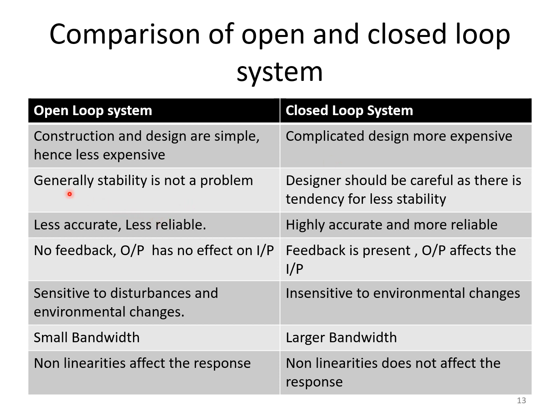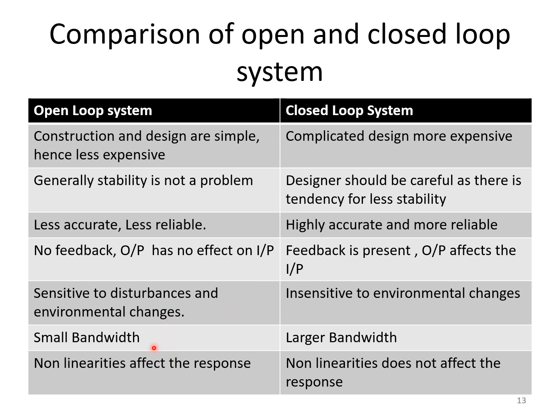Coming to stability, generally stability is not a problem in open loop control systems, but in closed loop control systems, designers should be careful, as there is sometimes a tendency toward less stability. Open loop control systems are considered less accurate and less reliable, whereas closed loop control systems are highly accurate and more reliable. Coming to feedback, we do not have feedback in open loop control systems. Output doesn't have any effect on the input. Whereas in closed loop control systems, feedback is present and output affects the input.